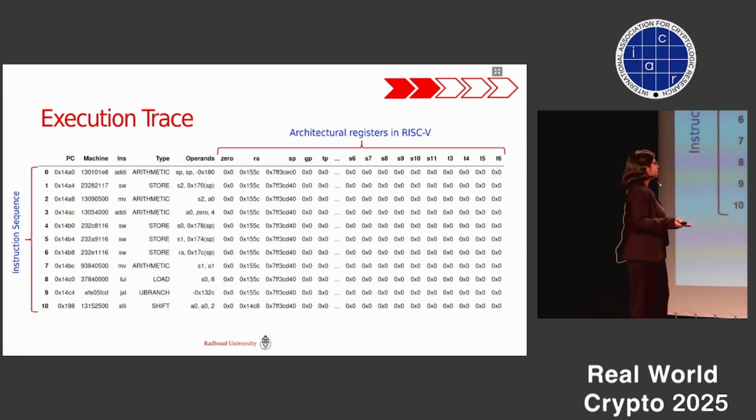So this is how an execution trace looks like. It consists of a sequence of assembly instructions that are involved in the execution. Alongside, it gives you the state of all the 32 architectural registers after every instruction gets executed. This is a small snapshot showing only 10 instructions, but as you may understand, depending on the implementation, we may have thousands of such assembly instructions.